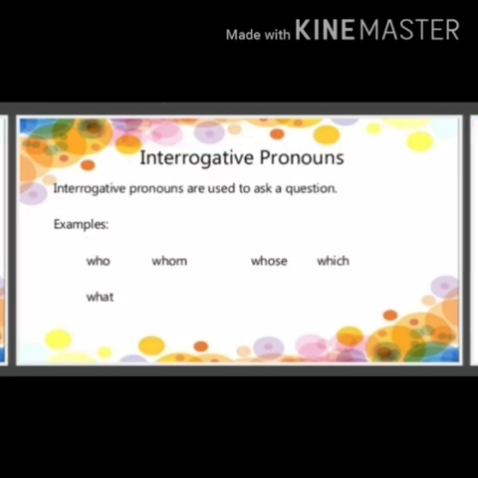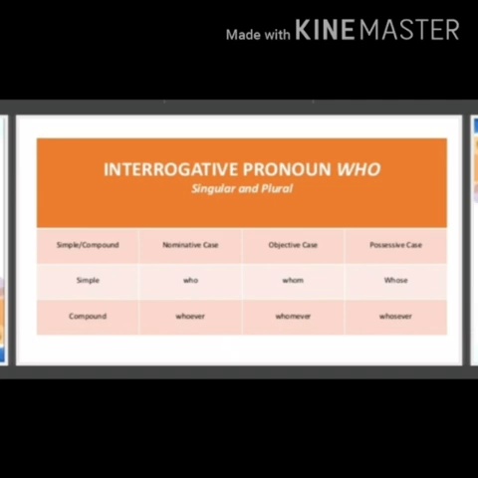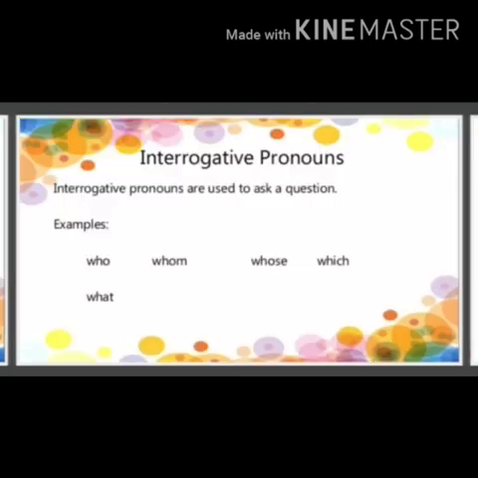Our next is interrogative pronouns. These pronouns are used for asking questions. For example, what is your name? Who is calling me? What do you want? Whom do you want to meet? So children, what, who, whom, which, whose are all interrogative pronouns.